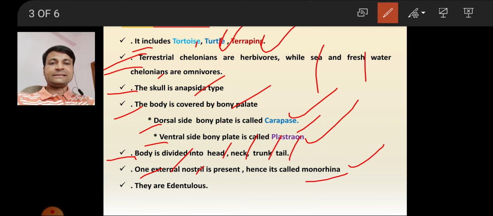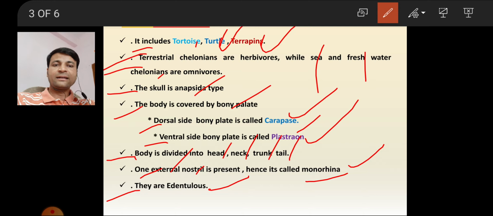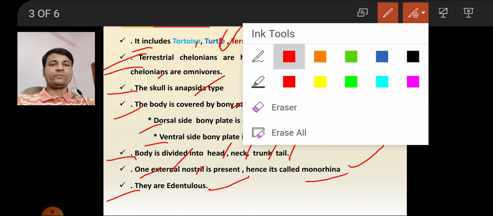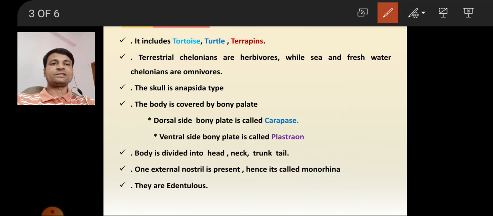Next, they are edentulous, meaning teeth are absent. Chelonians do not have teeth, that's why they are called edentulous. These are some features of the chelonians.